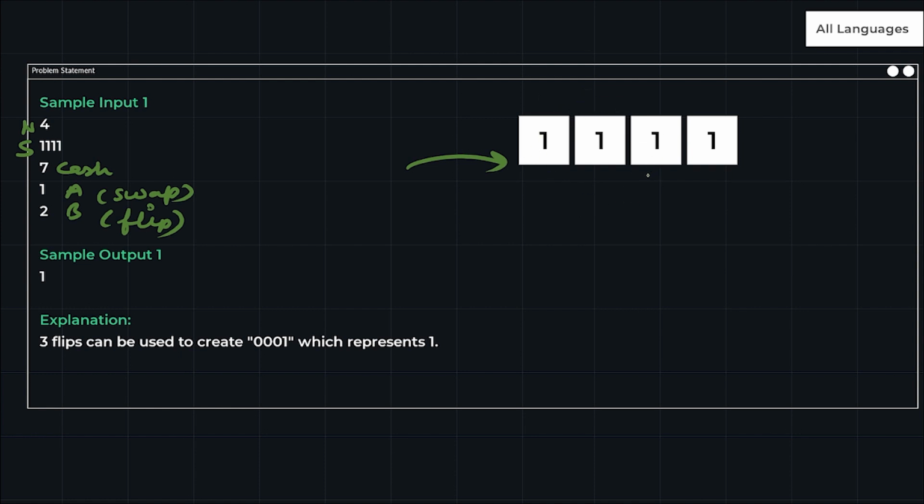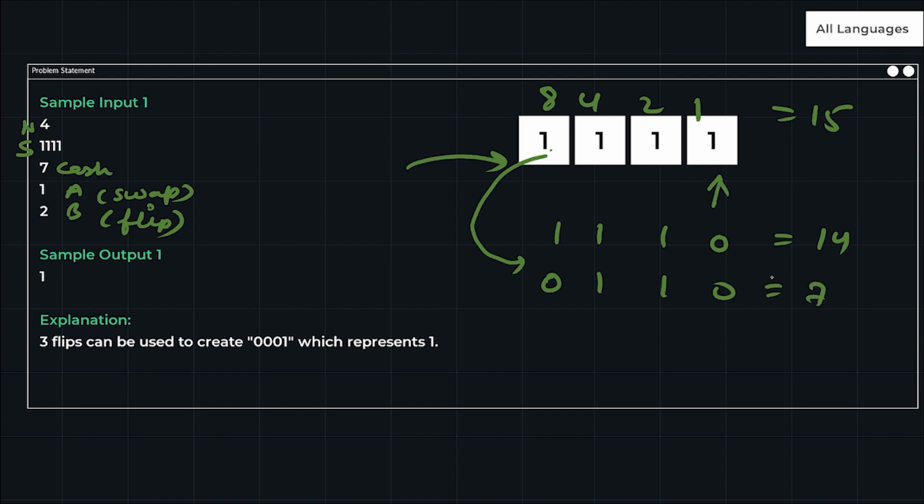It is good to flip from the left, because if I flip from the last, it will become 0 1 1 1. As of now it is 8 4 2 1, which is 15, and it becomes 14. Another case is if I flip the most significant bit from 1 to 0, it becomes 4 5 6 7, so it will become 7. So I think we should flip from the left side, right? Let's look into that.